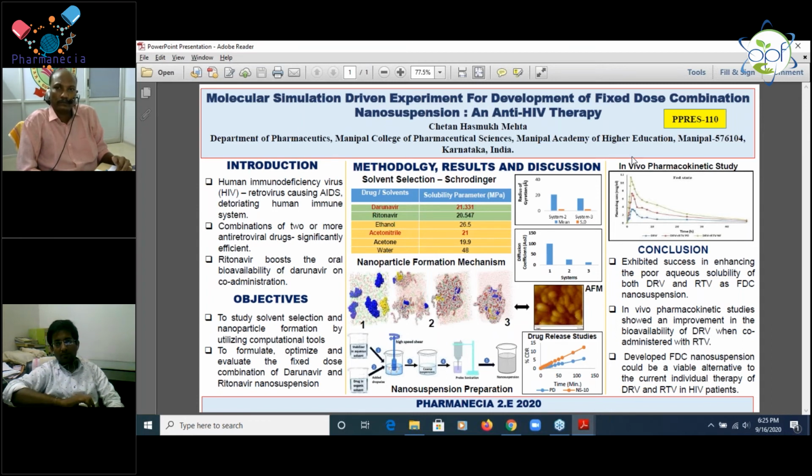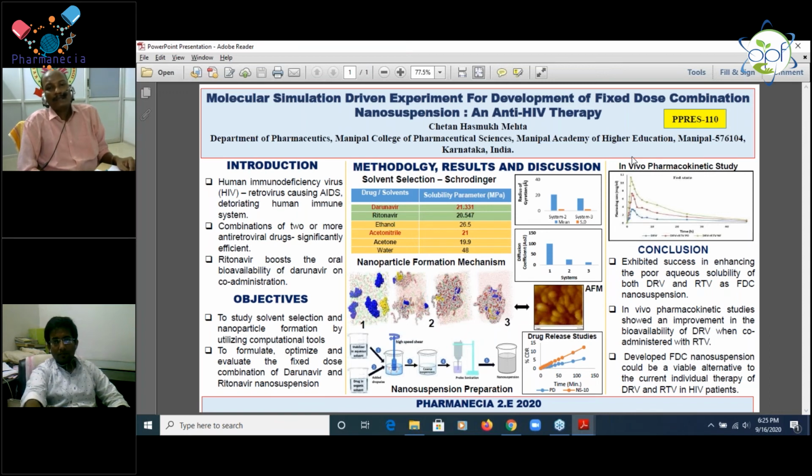How will you evaluate the nano suspensions? So generally, we have to go with particle size, PDI, zeta potential, then encapsulation efficiency, then we have to check the drug release, drug content, and morphological study. Then solid state characterization we can do after lyophilization of the formulation. Then animal studies we can also do using pharmacokinetic and pharmacodynamic studies.